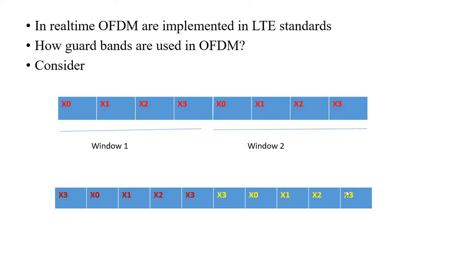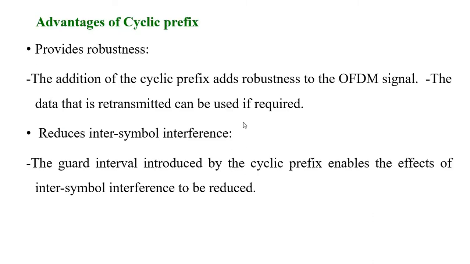Now another question will come: because of this cyclic prefixing method, is there any problem with the bandwidth? Since the symbols are actually reused, there is no chance of any wastage of bandwidth.